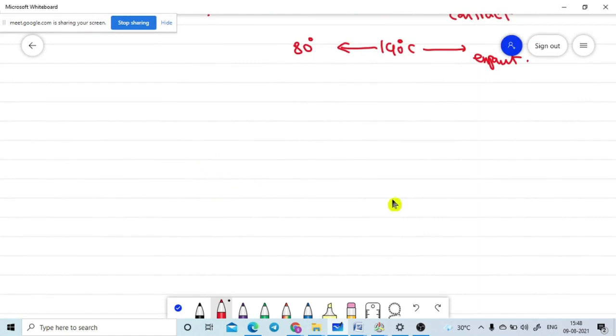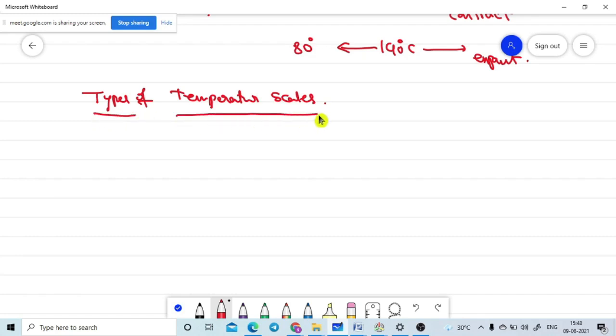We will discuss the types of temperature scales. There are 5 temperature scales, but we don't have all of them in the syllabus. The first is the degree Celsius, the second is the Fahrenheit, the fourth is the Kelvin scale, and the fifth is the Rømer scale. We don't have the Rømer scale in our syllabus. We have only 3 scales: Celsius, Fahrenheit and Kelvin, so we will discuss only these 3.